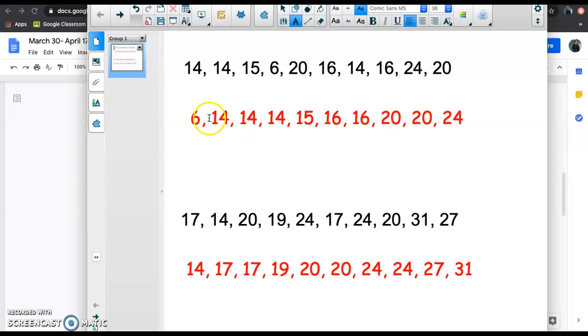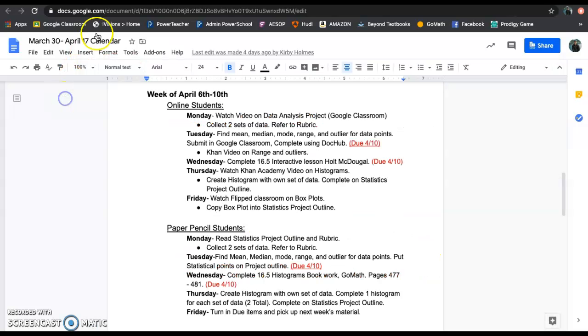So what I'm going to do is I ordered these things, all right? I remember if we always do these things, I like to put them in order first, especially when you have to find the outliers. You have to do it to find the median, all those fun things, okay? So the red is my ordered from least to greatest. It's the exact same numbers up here, except I just ordered them from least to greatest. Same thing here. Ordered them from least to greatest. Okay? So let's go back to what you have to do today.